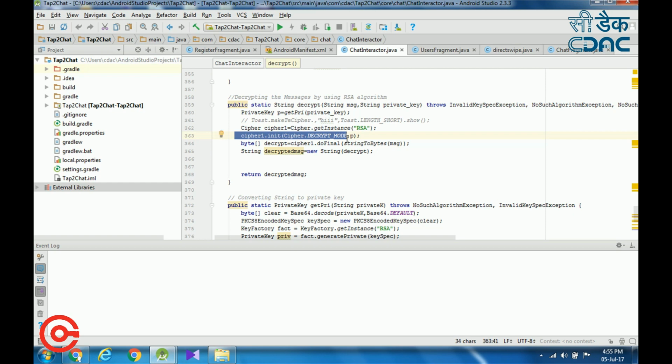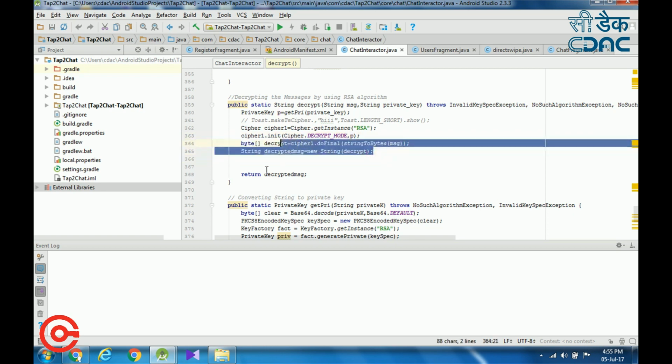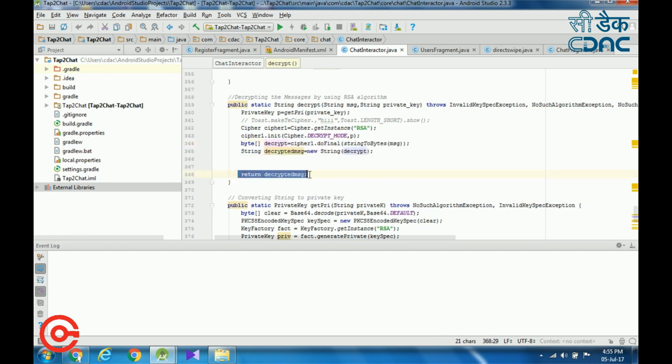In encryption we have to initialize the Cipher in encrypt mode with the public key. Here we initialize the Cipher in decrypt mode with the private key. Here the decryption of the message is done, so then we convert that message into a string and return that decrypted message.